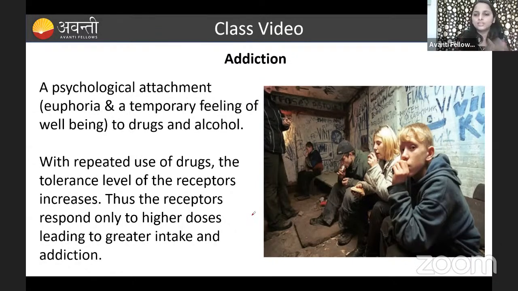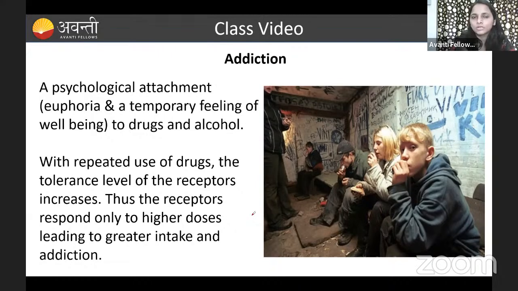That becomes an addiction, because the receptor becomes tolerant to 1 cigarette and 2 cigarettes, right? To get the feeling of happiness, he has to take more cigarettes, or more of this type of drug, for feeling the happiness. That we call an addiction. What is the definition, guys? It is a psychological attachment to drugs and alcohol. At the same time he is taking the cigarette, at the same time he is taking the drug, and those things we call an addiction. He is addicted to that.